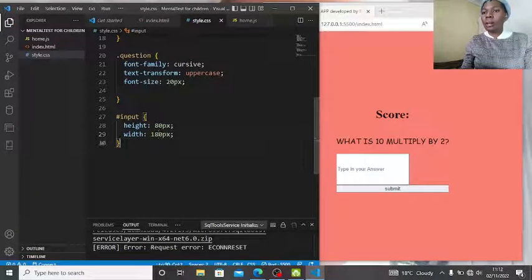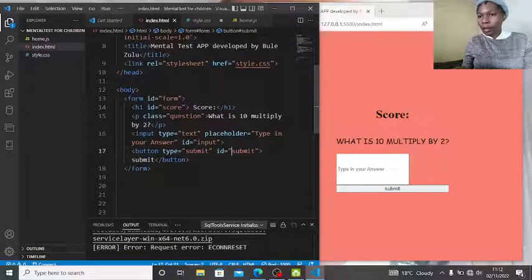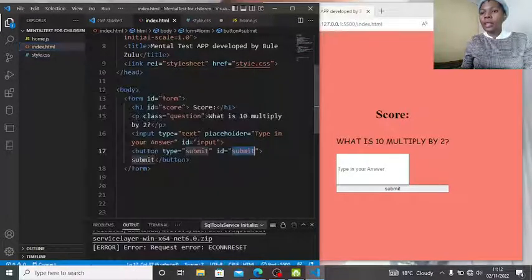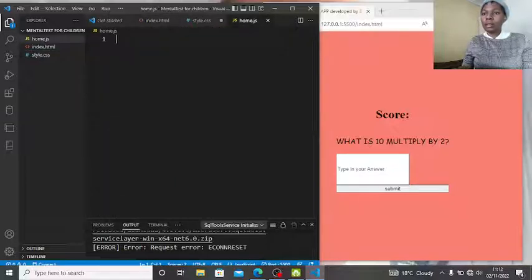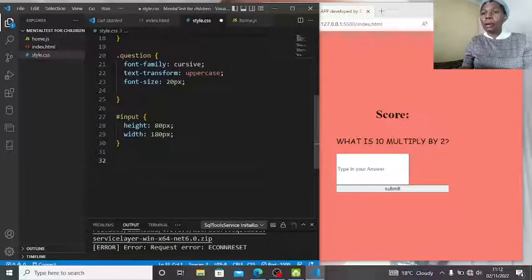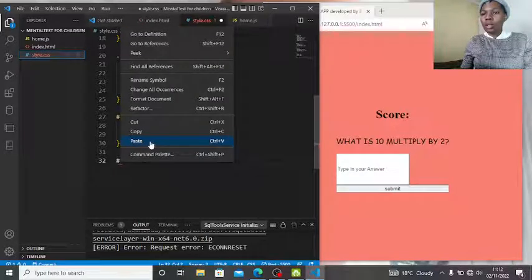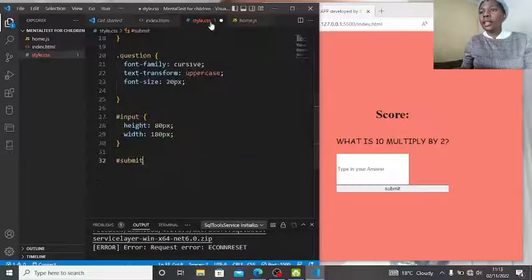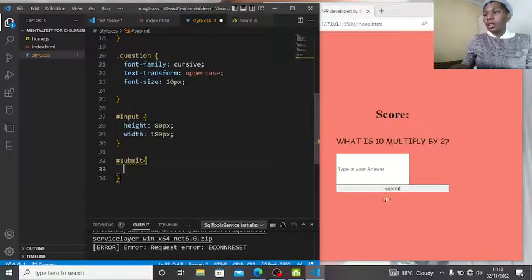Let us work on our button. I gave it an ID called button, so I'm gonna copy this. The reason I'm copying is I just want you to see, sorry about it. Did I give it an ID? Let us check again. Oh yes, it is an ID. Let us now work on the button.